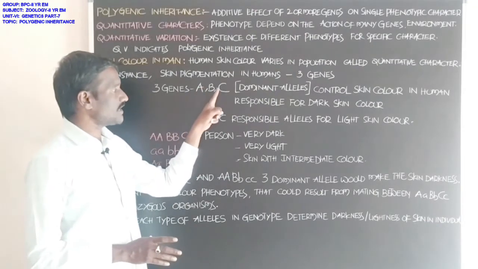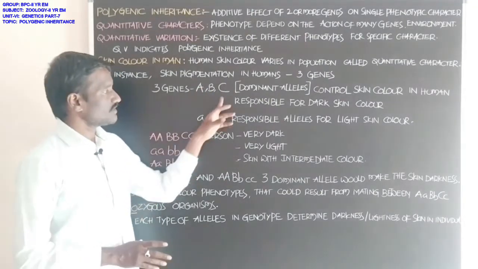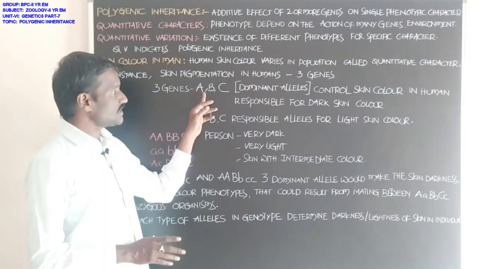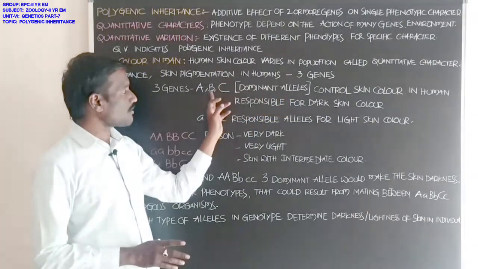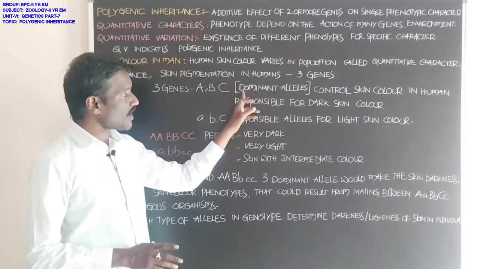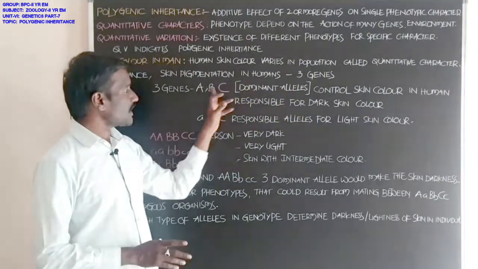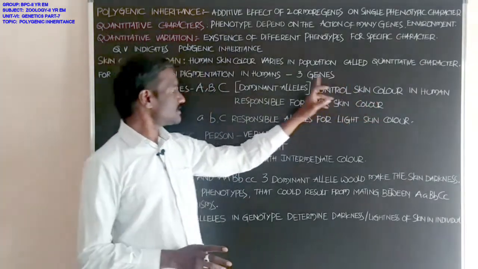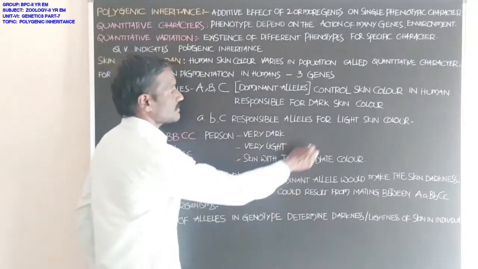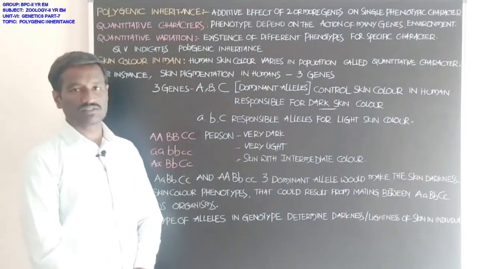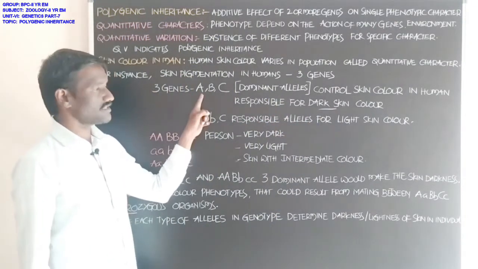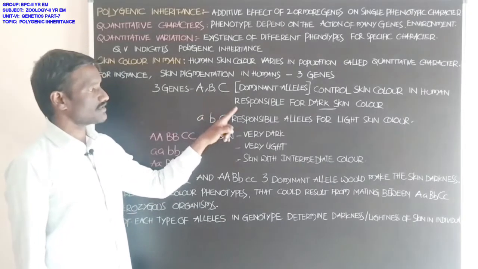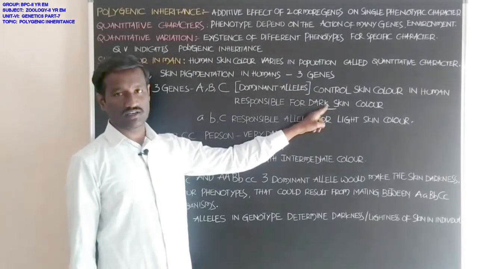Capital A, capital B, capital C. These are the genes in the form of dominant alleles. Capital A, capital B, capital C control the skin color in human beings and are responsible for dark skin color.